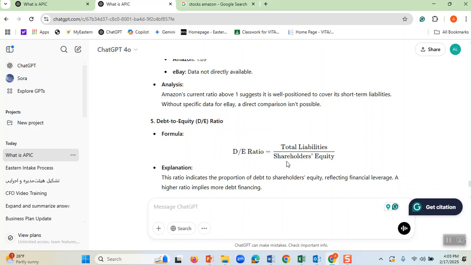Imagine you have a car valued at $10,000. You owe $5,000 of it, and $5,000 of that car becomes yours. Therefore, the liabilities you have on the car are $5,000, and the equity that you have is $5,000. You divide 5,000 by 5,000, therefore the debt to equity ratio is 1.